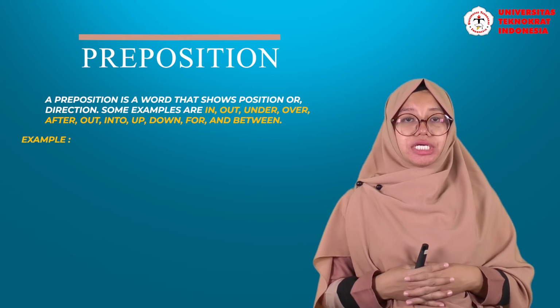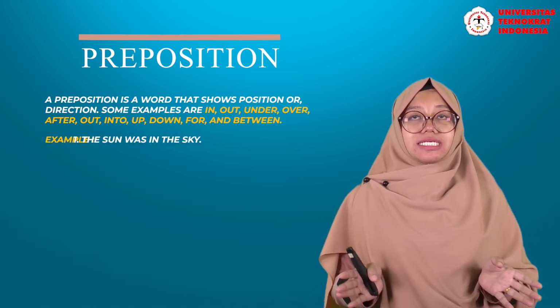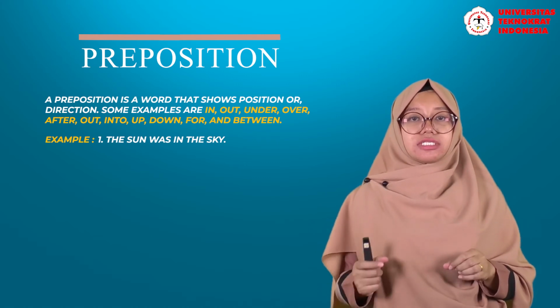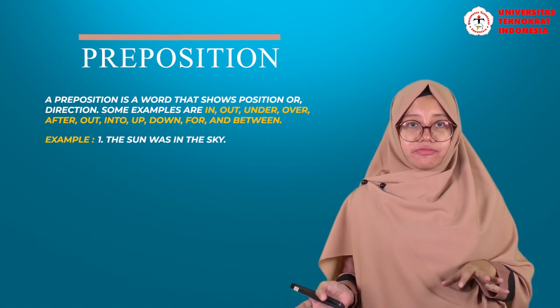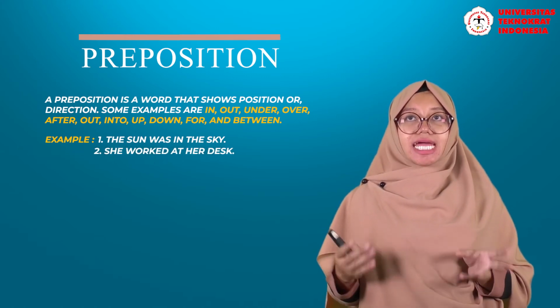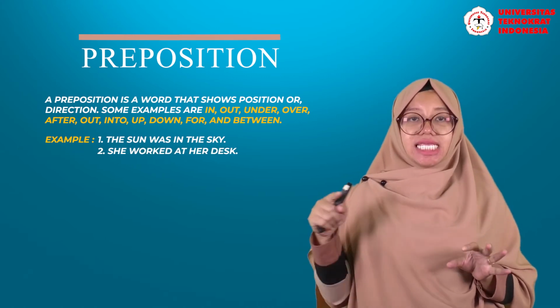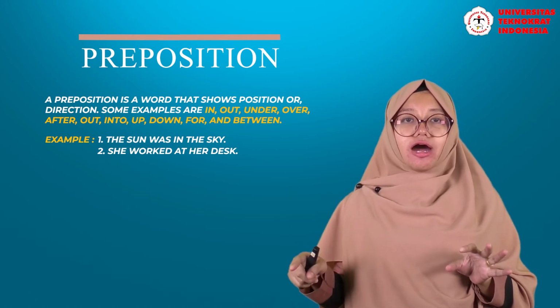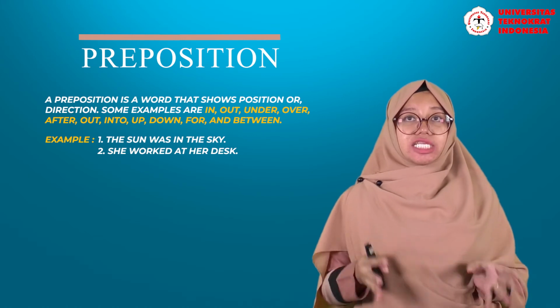For example, the sun was in the sky. "In" here shows the position of the sun. The next example is she worked at her desk. "At" here shows the position of where she worked.